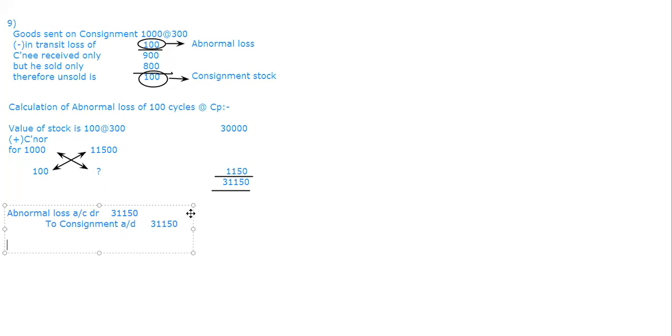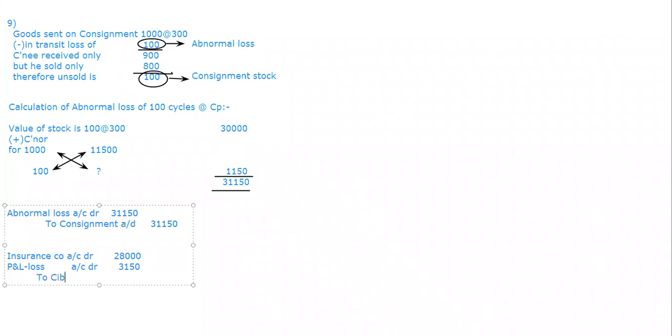Now, has the insurance company paid me the same amount? No, the insurance company has paid me only 28,000. That means the balance is my loss. How much? Account debit is 3,150.